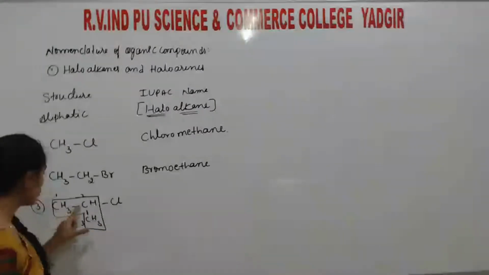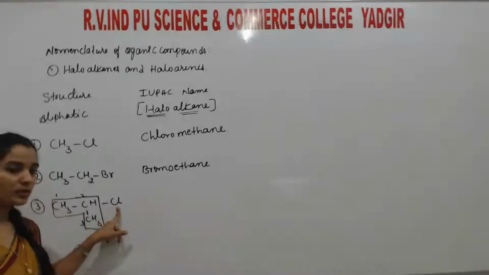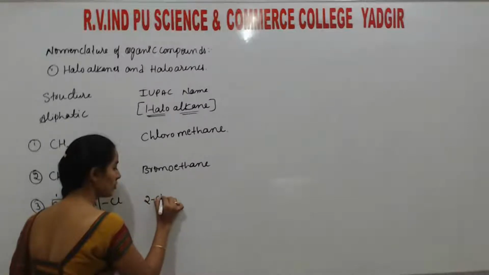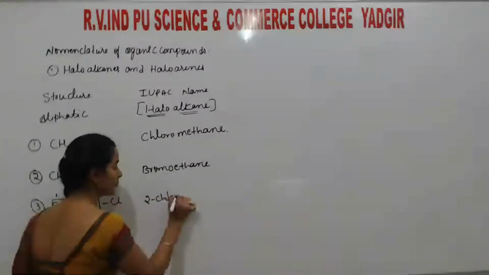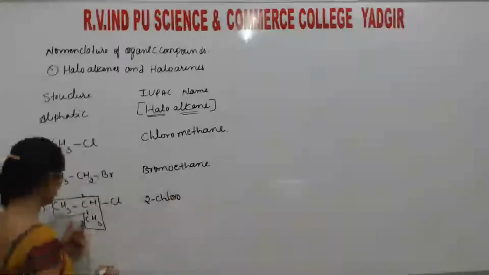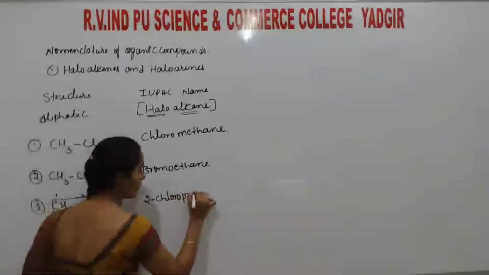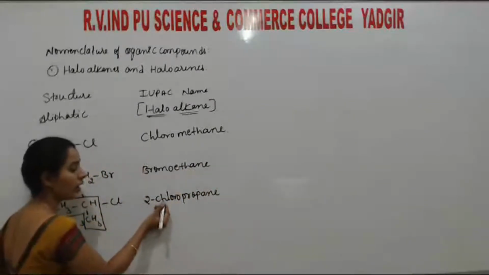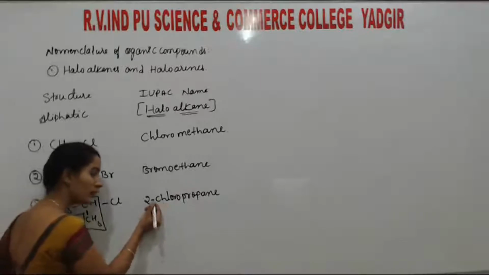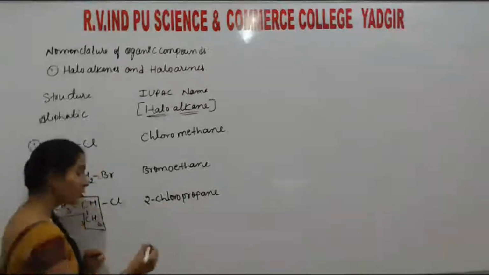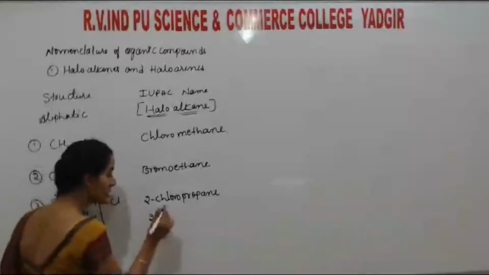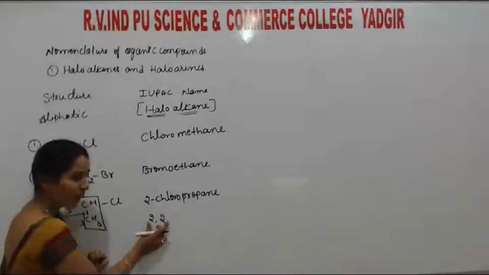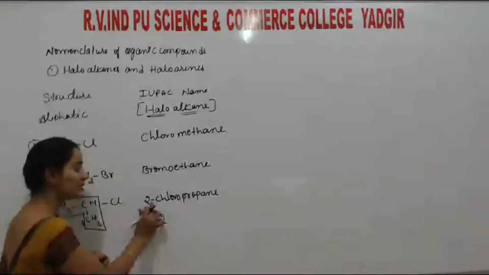So listen, this is 1, 2, 3 carbon atoms with the halogen at the second position. So right here, the position of the halogen first: 2-chloro, and the parent chain is propane. Students, remember, while writing the number and the name, we have to separate them by hyphen. If we want to write numbers continuously, they are separated by commas. So the numbers are separated by commas, and number and name are separated by hyphen.